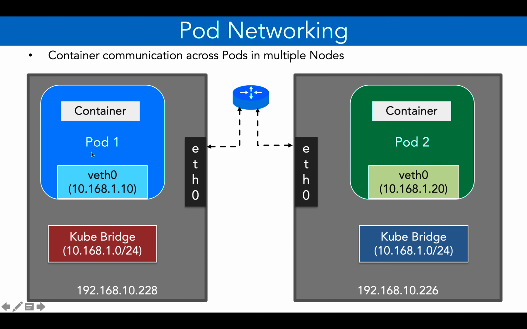Now, what if the container in pod 1 wants to talk to the container in pod 2? How would the network flow happen? From the container it will go to veth0 of pod 1, and from there it will go to Kube Bridge. From Kube Bridge it will go to the Ethernet card of this particular node, and then the Ethernet card will use the network infrastructure of the data center or of the cloud service provider and send the data to the Ethernet card or network interface card of host 2. From there it will go to Kube Bridge of node 2, and then Kube Bridge will send it to the virtual Ethernet of pod 2, and from there it will go to the container in pod 2.